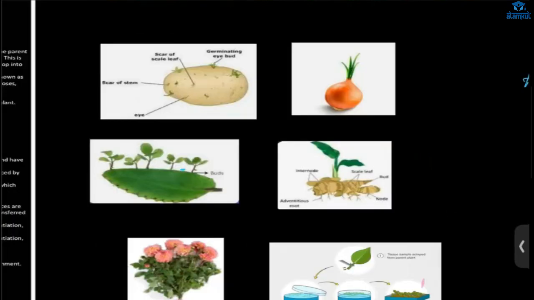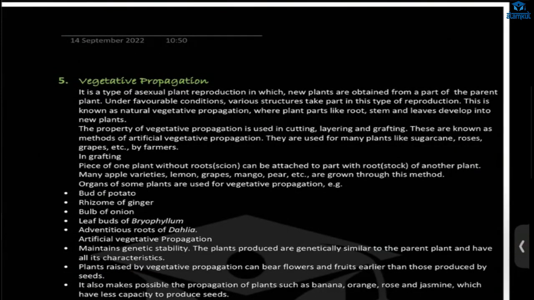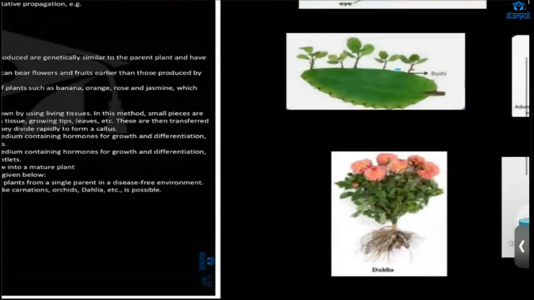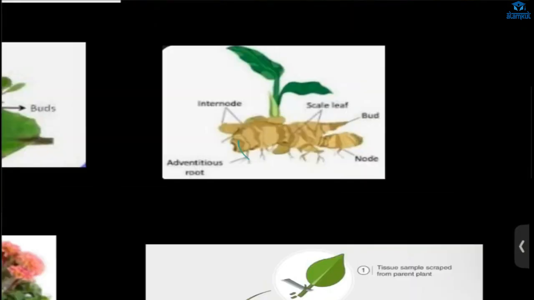Next thing is vegetative propagation. In this type of asexual reproduction, a part of a plant, like stem, root, or leaves, will develop into a new plant. In potato, we have eyes, right? From that only a new bud will be formed, and from there a new potato. In Bryophyllum, from the leaf itself, a new organism will be formed. And this is ginger. From these rhizomes, from these nodes, a new ginger will be formed.